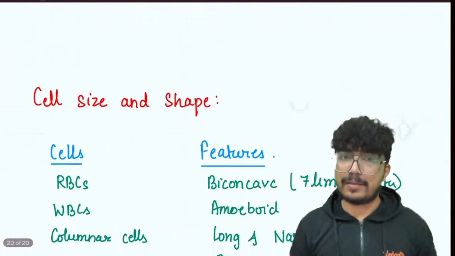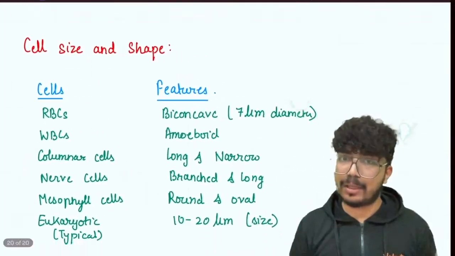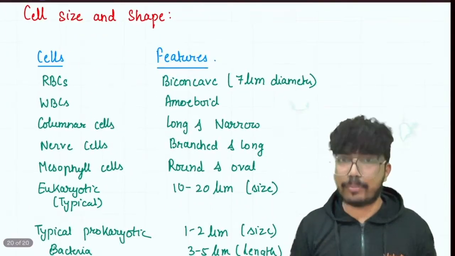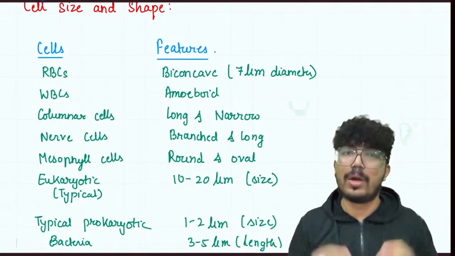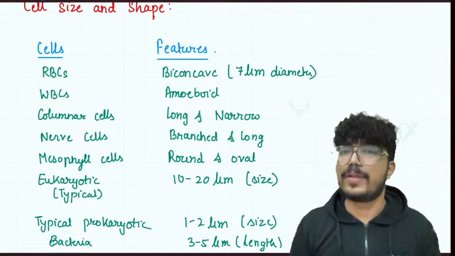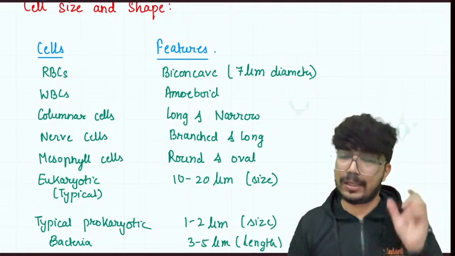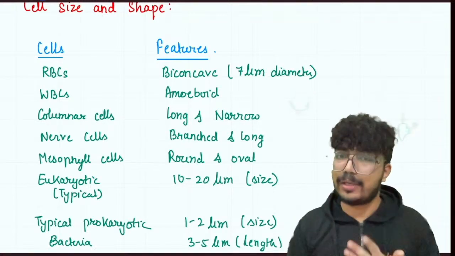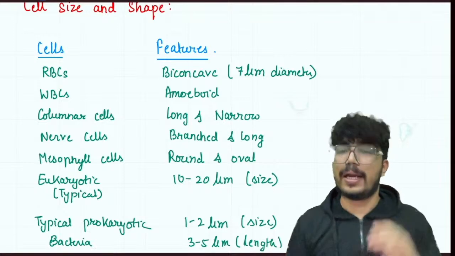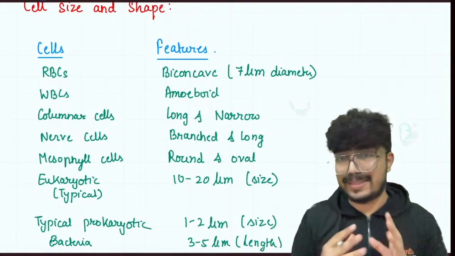Okay, then cell size and shape. RBCs are biconcave, 7 micrometer in diameter. WBCs are amoeboid in shape. Columnar cells are long and narrow. Nerve cells are branched and long. Mesophyll cells are round to oval. For eukaryotic cells, the typical size ranges between 10 to 20 micrometer. A typical prokaryotic cell is 1 to 2 micrometer, and the bacterial length is 3 to 5 micrometer. This is what the NCERT mentions.